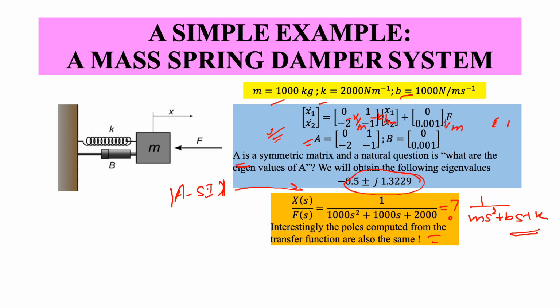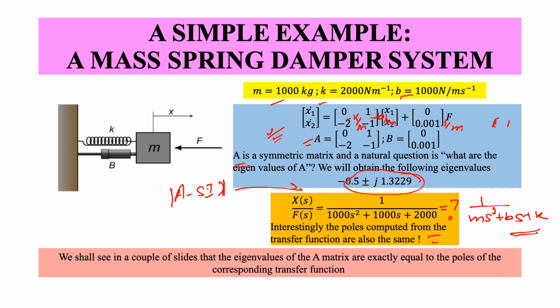So in this particular case we are seeing that the poles of the system are exactly equal to the eigenvalues of A. We will see a little more formally why this is true, but this is very interesting because it shows that this new modeling approach in state space captures the dynamics exactly.